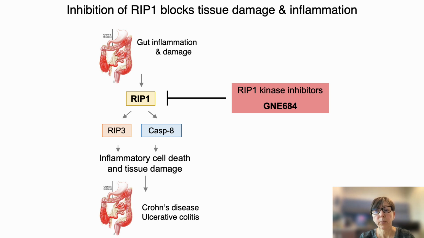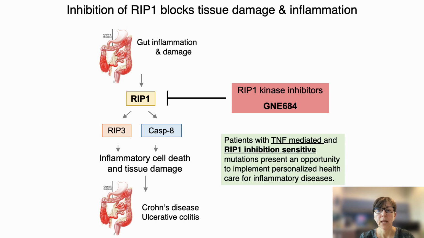We believe that RIP1 kinase inhibitors can block those processes. Patients with TNF-mediated and specifically RIP1 inhibition-sensitive mutations present an opportunity to implement personalized health care for inflammatory diseases.